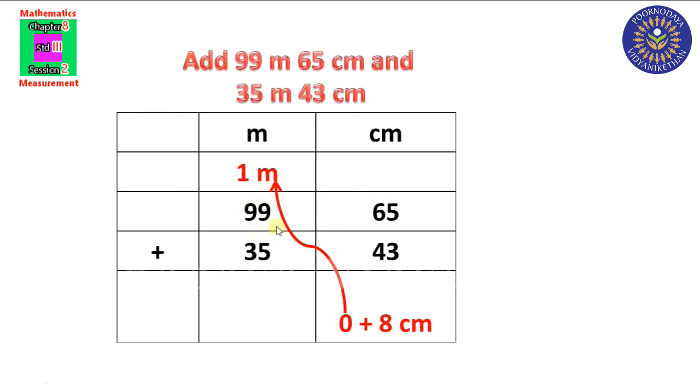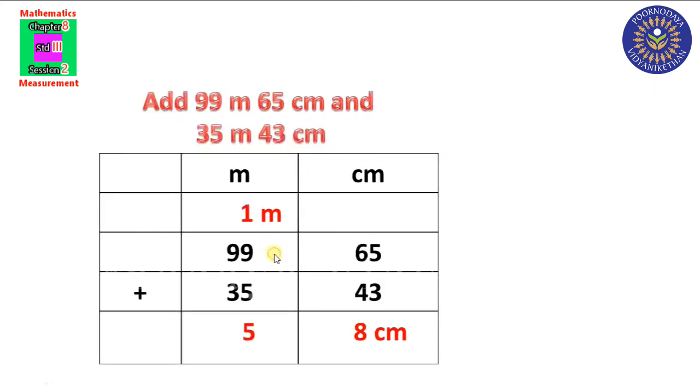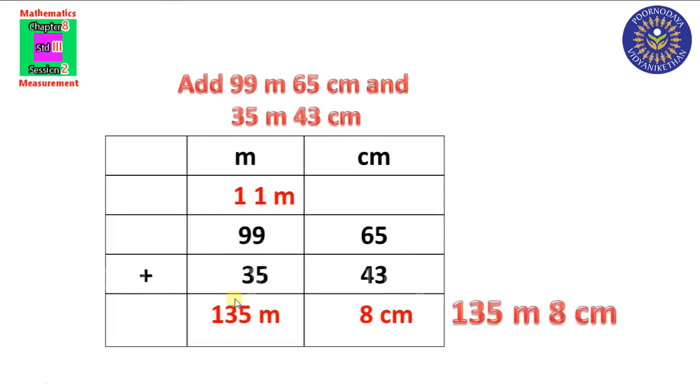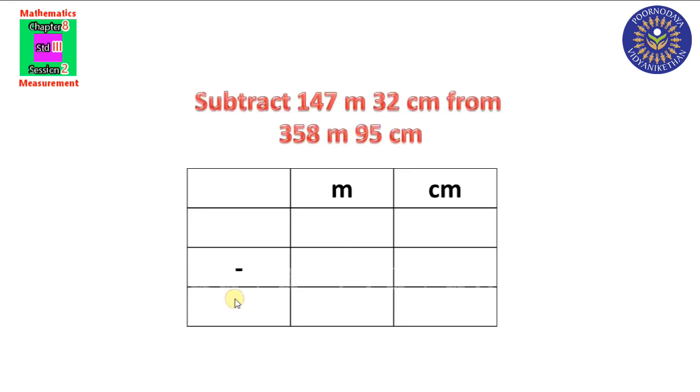1 plus 9 is 10. 10 plus 5 is 15. We wrote 5 here. Again 1 is the carryover. 1 plus 9 is 10. 10 plus 3 is 13. So the answer is 135 meter 8 centimeter. Clear now? Yes. Next, subtract 147 meter 32 centimeter from 358 meter 95 centimeter.